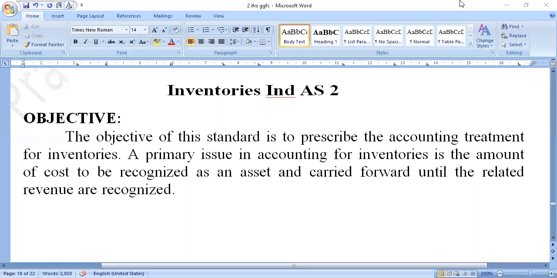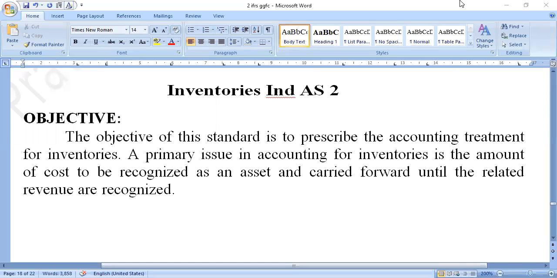Fifth one is Intangible Assets, Indian Accounting Standard 38. Sixth one is Impairment of Assets, Indian Accounting Standard 36. And the seventh one is Leases, Indian Accounting Standard 17. Now we are going to discuss the eighth Indian Accounting Standard, Inventories, Indian Accounting Standard 2.